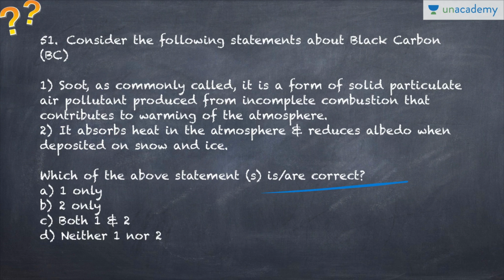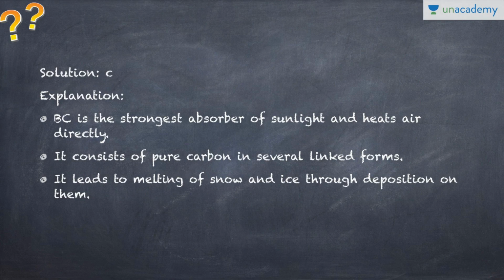So both of the statements are correct, and soot is a part of black carbon, and obviously it absorbs heat and reduces the albedo when deposited on snow and ice. It's the strongest absorber of sunlight and heats the air directly, and consists of pure carbon in several linked forms, and it leads to the melting of snow and ice through deposition on them.